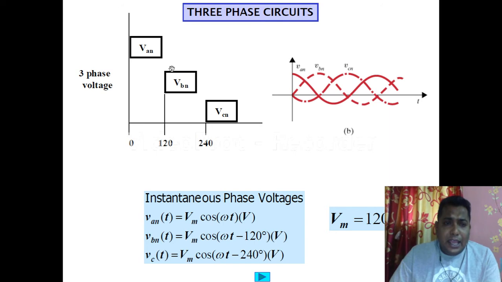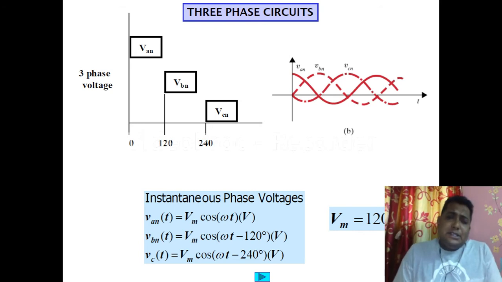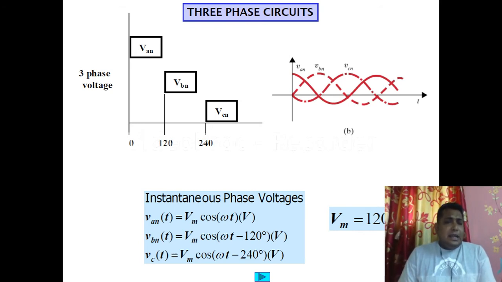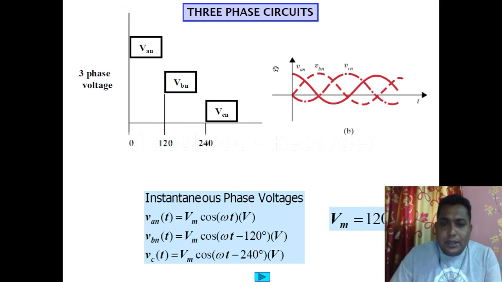VAN starts from 0, and after a shift of 120 degrees there is the B phase. Between A and B there is a phase difference of 120 degrees. Again from B, the C phase is shifted by 120 degrees. Just check the diagram. VCN is again shifted by an angle of 120 degrees from VBN. Like this, all phases are shifted by an angle of 120 degrees. Follow my pointer.